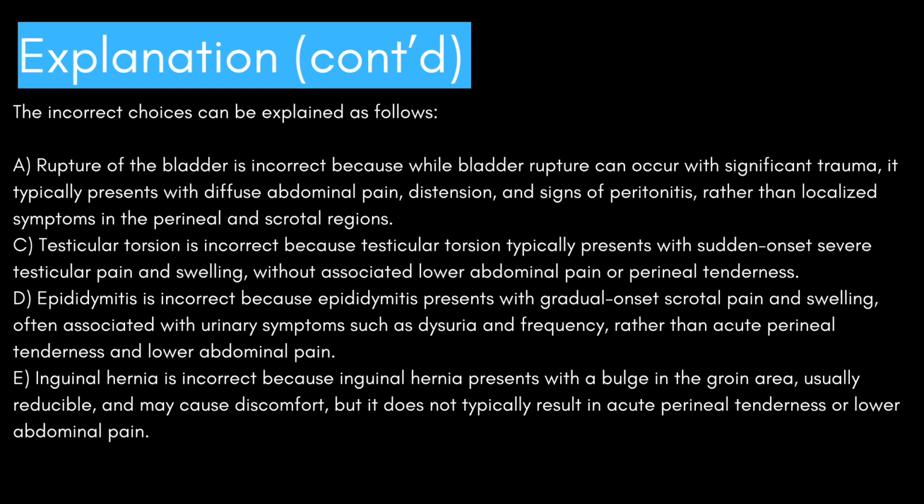The incorrect choices can be explained as follows. A. Rupture of the bladder is incorrect because while bladder rupture can occur with significant trauma, it typically presents with diffuse abdominal pain, distension, and signs of peritonitis, rather than localized symptoms in the perineal and scrotal regions.